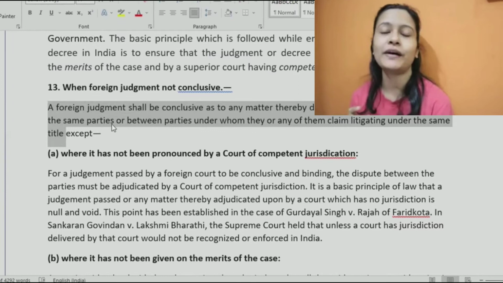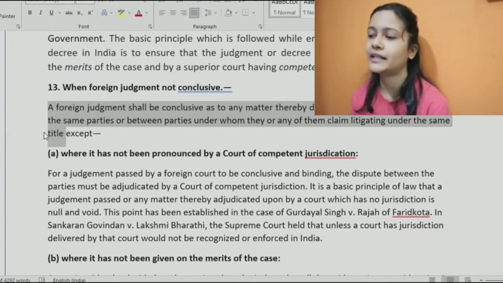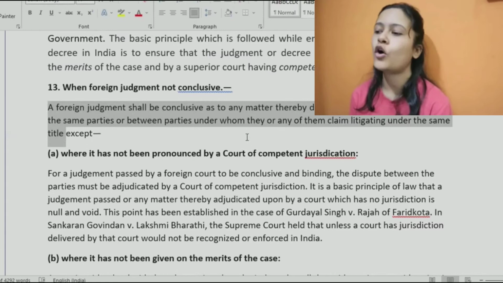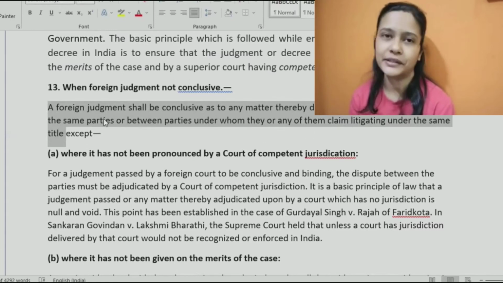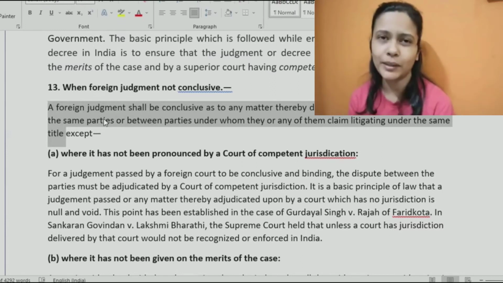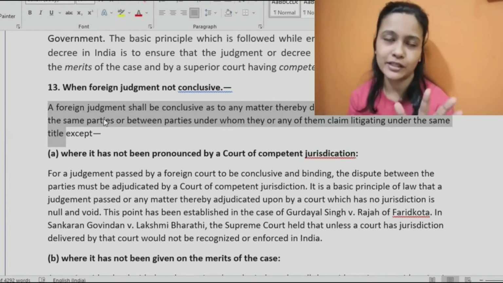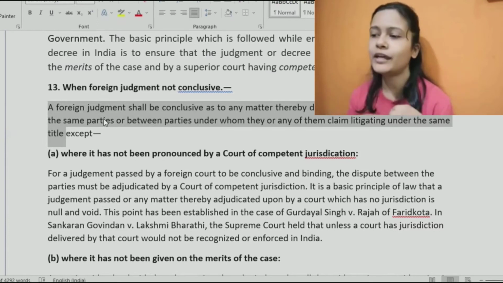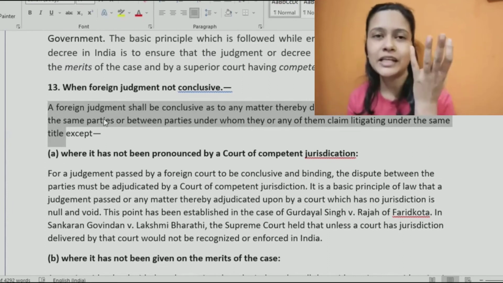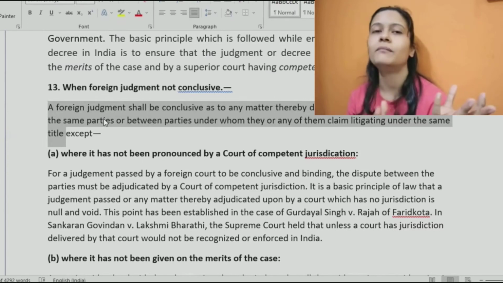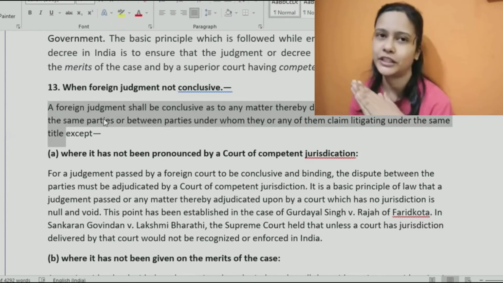But it will be valid only for matters which are directly adjudicated between us or between parties under whom they or any of them claim litigating under the same title. As in, it may be just you and me. It may be that we are two agencies, so we have our representatives, we have other people. So it may be all of them together, or it may be just individually you and me. When we have obtained this judgment, it is binding only in terms of the matter which was decided, only for this certain contract.